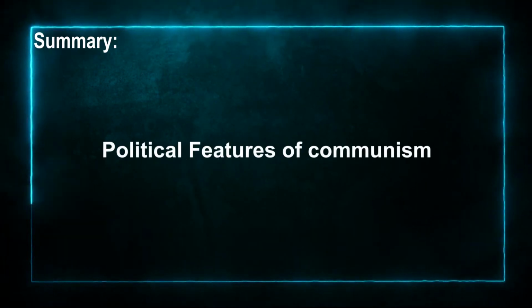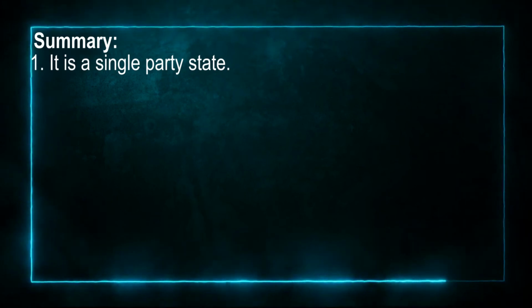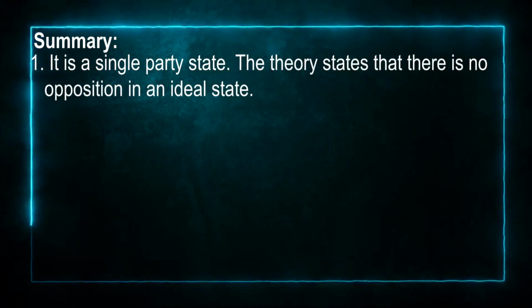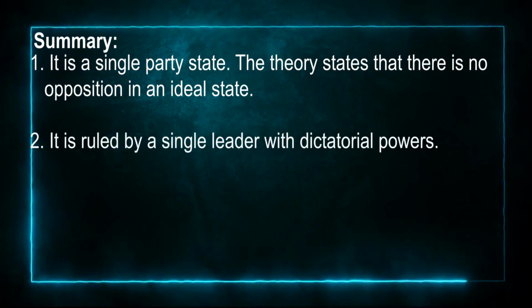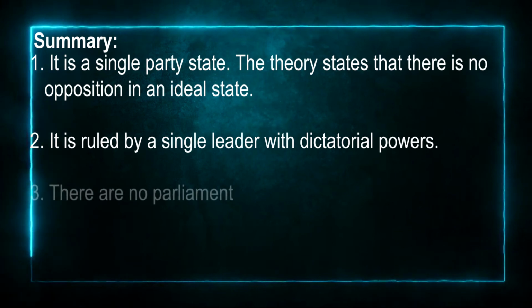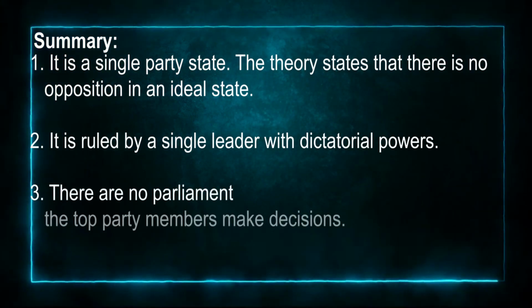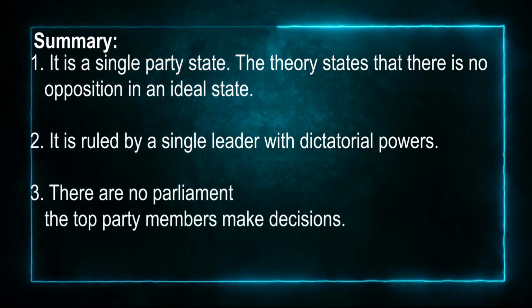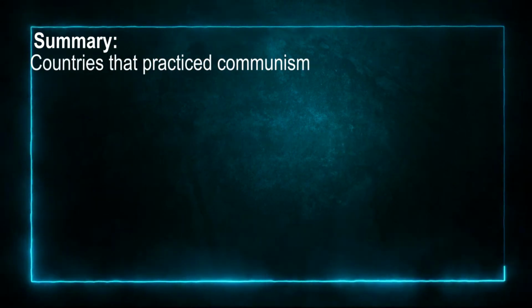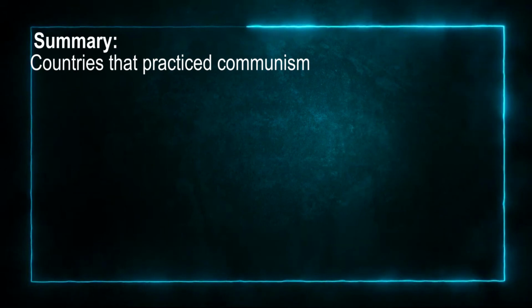Political features of communism. It is a single-party state. The theory states that there is no opposition in an ideal state. It is ruled by a single leader with dictatorial power. There is no parliament. The top party members make decisions. It promotes world revolution.